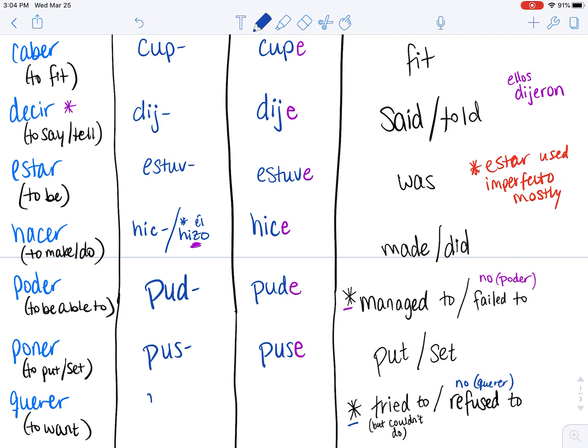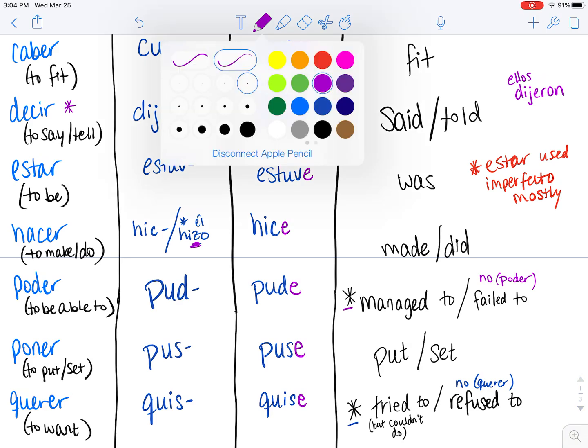So our forms, quis, and in a yo form, quise, yo quise.